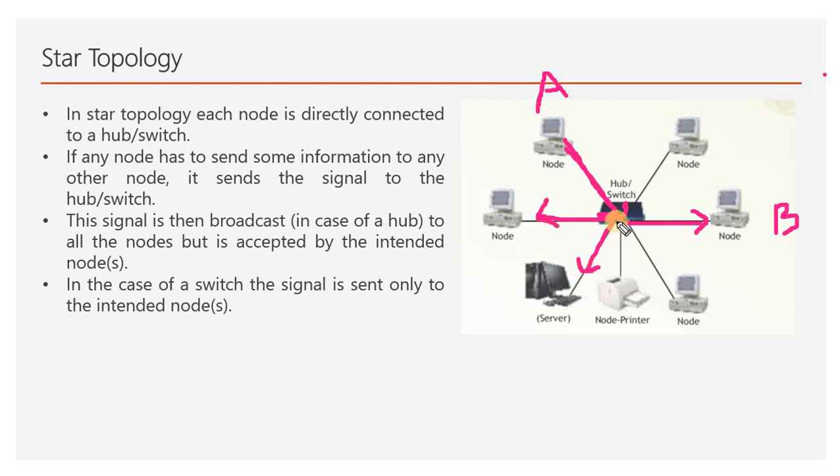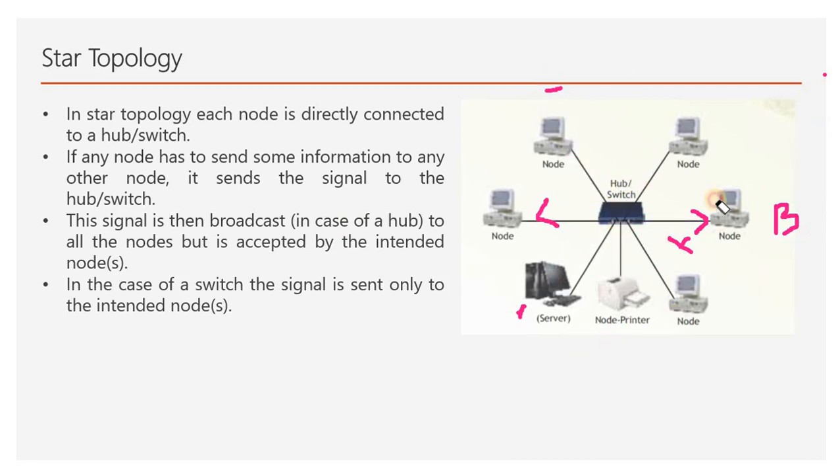So we can say that the hub will broadcast the signal, and only the destination receiver node will accept the signal and the other devices will discard it. So it is senseless broadcasting by the hub. That's why we use a switch.